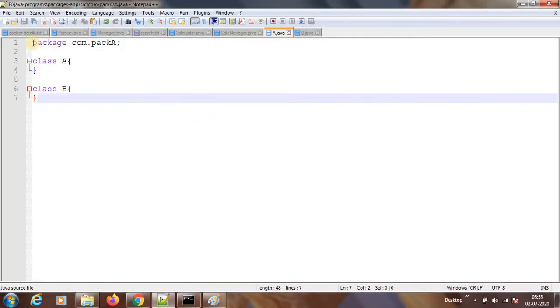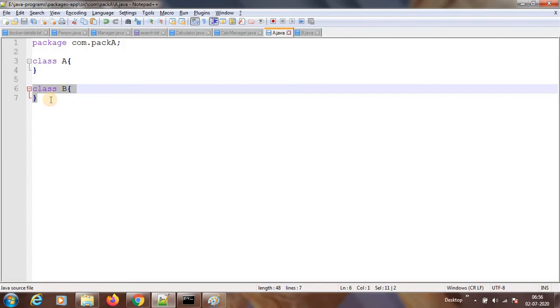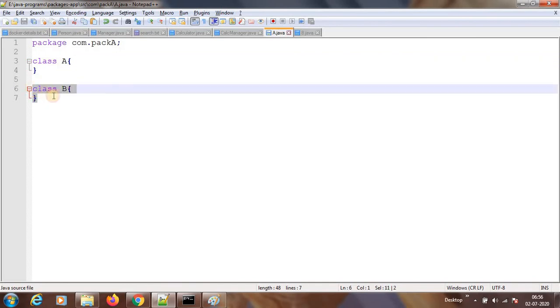So inside this a.java I have written, and then we have to declare the package com.pack a. A is my class. So I have written an empty class. Can I write an empty class, guys? Yes, definitely you can write an empty class. You can write empty classes as well, no problem.